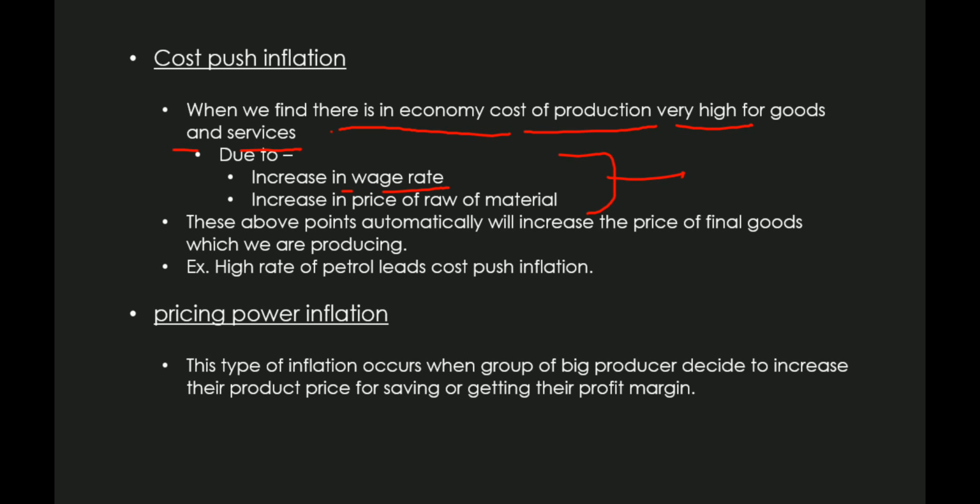These points automatically increase the price, or we can say the cost, of the final goods. Then obviously the producer will want to get profit, because the producer produces the commodity for the profit motive. If he will not get profit, he will not produce the commodity. If he wants to produce the commodity, obviously he will increase the price to get the profit, right?